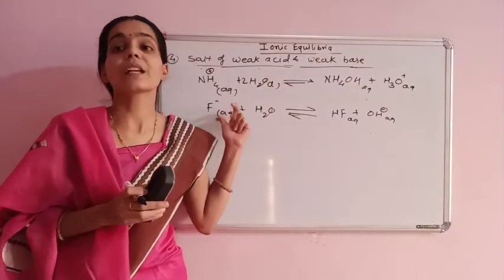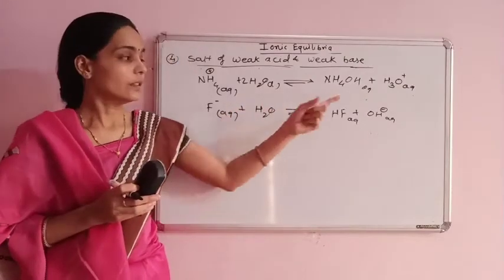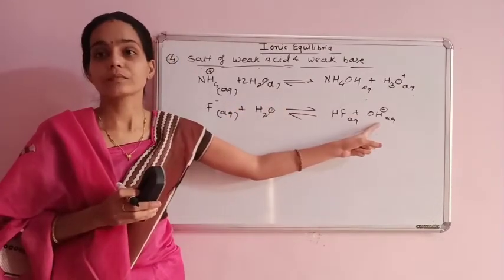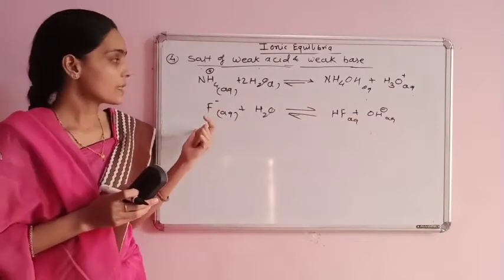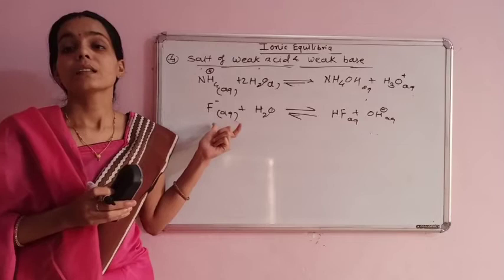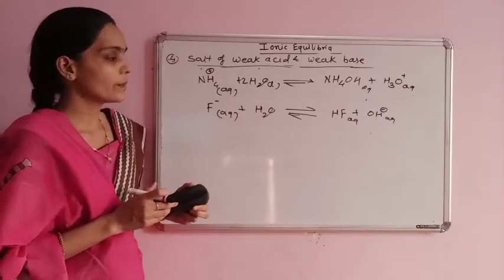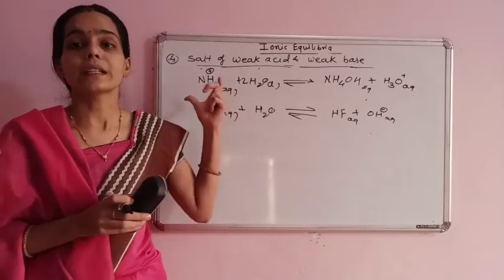That means the reaction produces more hydrated ions than OH minus ions. So NH4F is slightly acidic and blue litmus turns to red.